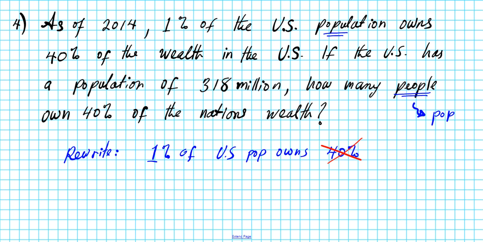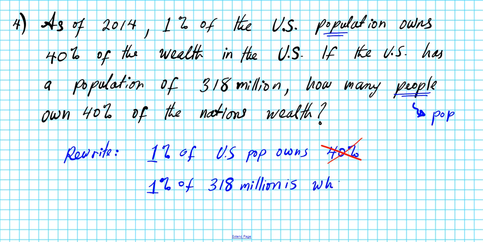Alright, so what the problem is asking us, if we want to rephrase it, is 1% of the US population, 318 million. 1% of 318 million is what?